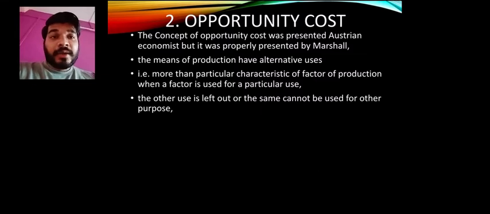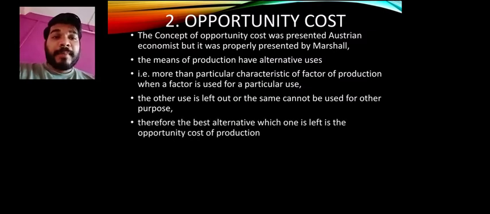You cannot go with the cheese, it will not turn back into paneer. No, this cannot be happening. So that particular thing, using the same process for making one or the other thing, is called alternative uses. But you have to choose which gives you more benefit and more money. So this is what your opportunity cost is all about. Therefore the best alternative which is left out is the opportunity cost of the production.